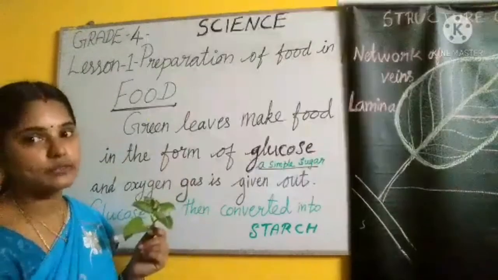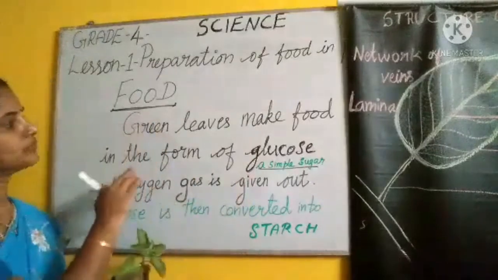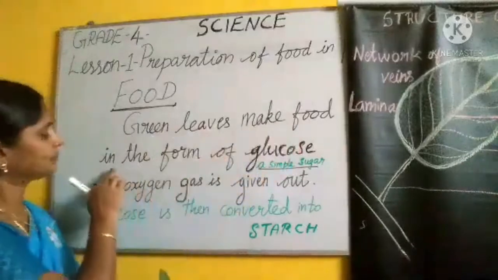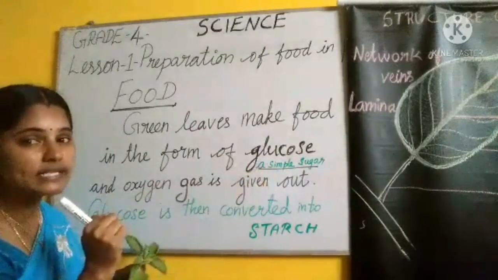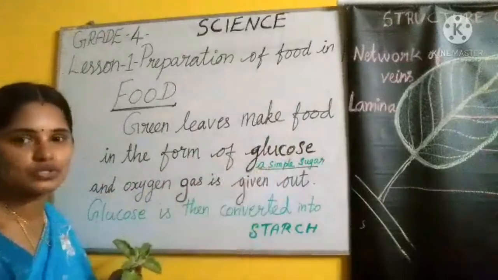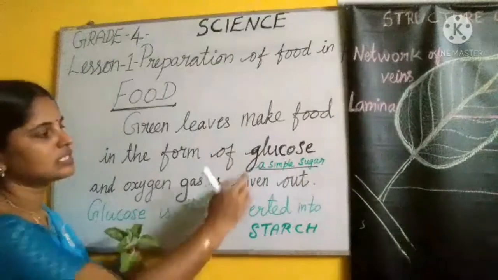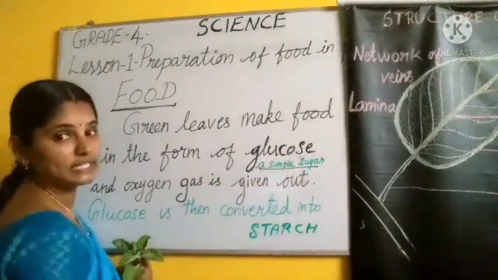So, what food is prepared? Green leaves make food in the form of glucose. You know that word, no? Glucose, G-L-U-C-O-S-E.